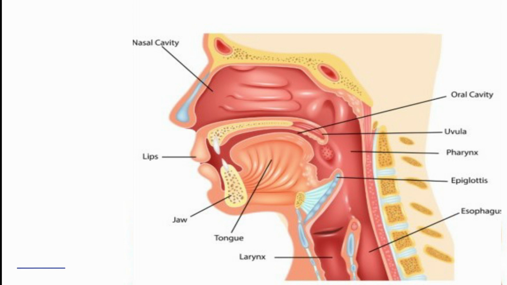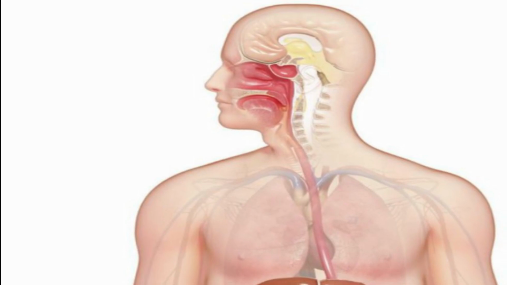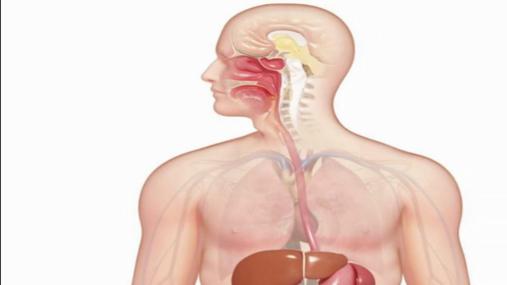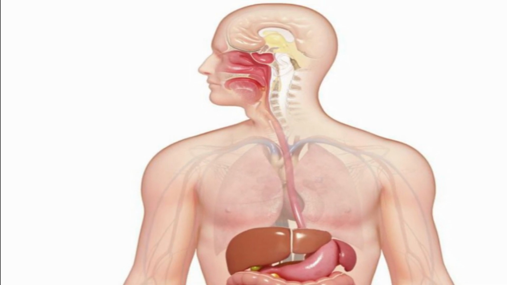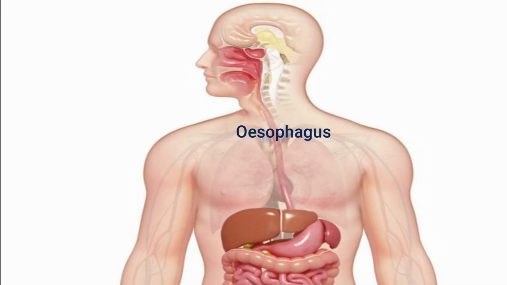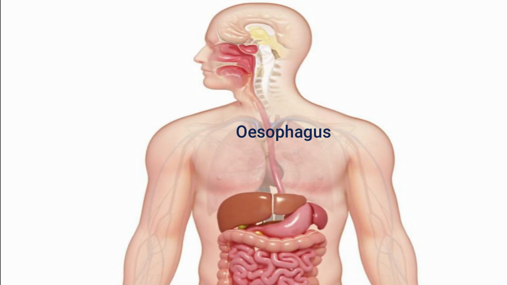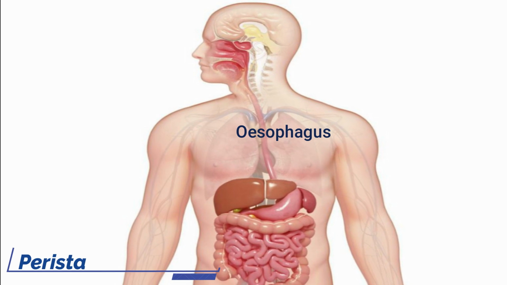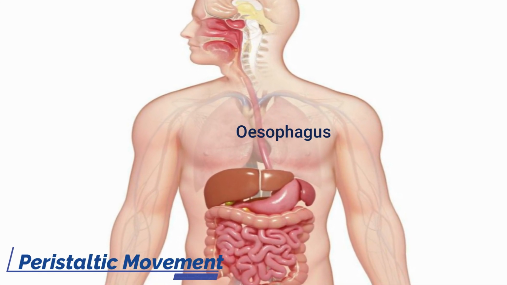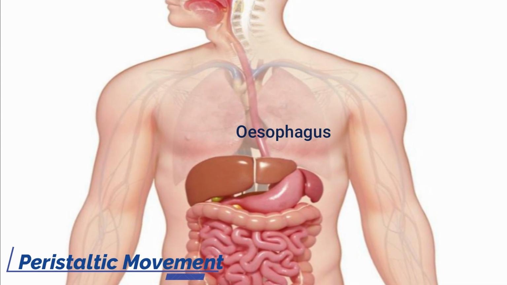The soft food mixed with saliva goes into the pharynx. What is pharynx? Well, pharynx is the common connection of food and windpipes. Food goes to the esophagus and wind goes to the trachea or windpipe. This pharynx sends food to the esophagus. The soft food mixed with saliva passes through the esophagus or food pipe by wave-like movements and reaches the stomach. What is peristaltic movement? The wave-like movements that push food to the stomach is called peristaltic movement.